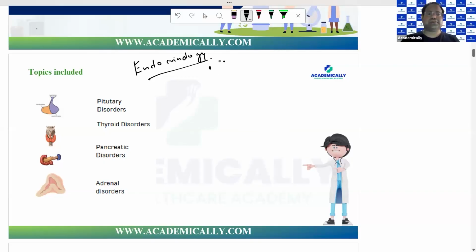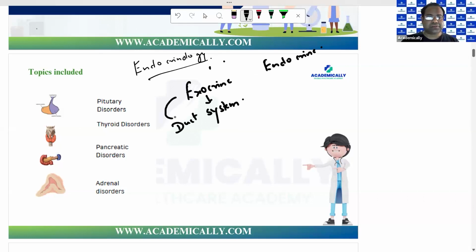All right, endocrinology is the topic for the day. Now, endocrine organs. See, we have something called exocrine organs, and then we have something called endocrine organs. Now, these exocrine organs have something called the duct system. Whatever secretions are there, they will send these secretions through the ducts, and the ducts will carry them to the destination.